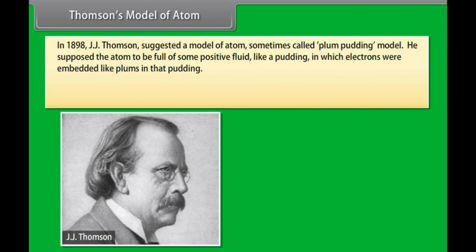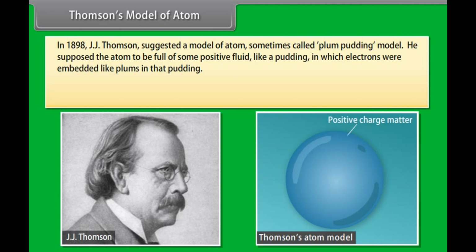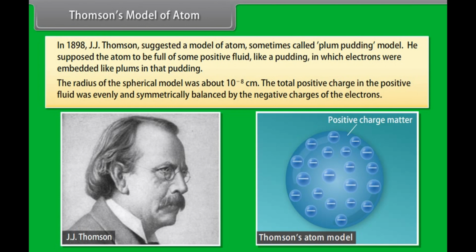Thomson's model of atom. In 1898, J.J. Thomson suggested a model of atom, sometimes called the plum pudding model. He supposed the atom to be full of some positive fluid, like a pudding, in which electrons were embedded like plums in that pudding. The radius of the spherical model was about 10 raised to the power minus 8 centimeter. The total positive charge in the positive fluid was evenly and symmetrically balanced by the negative charges of the electrons.